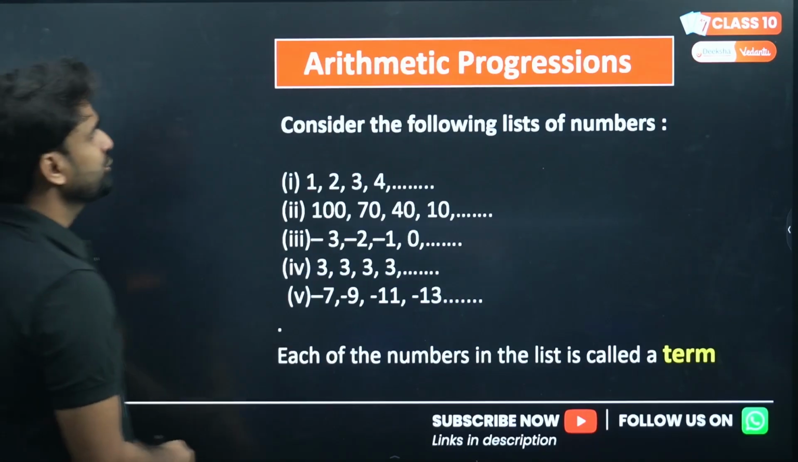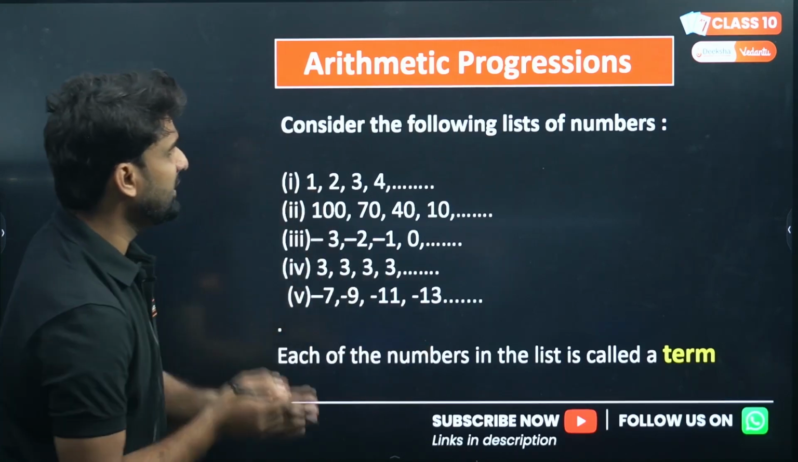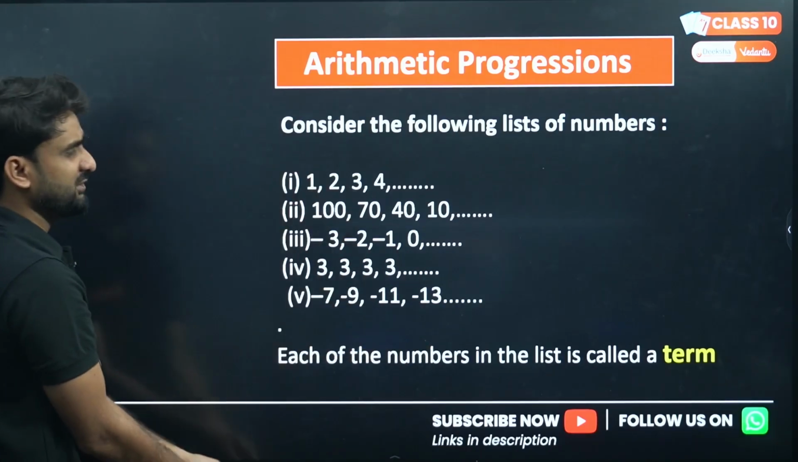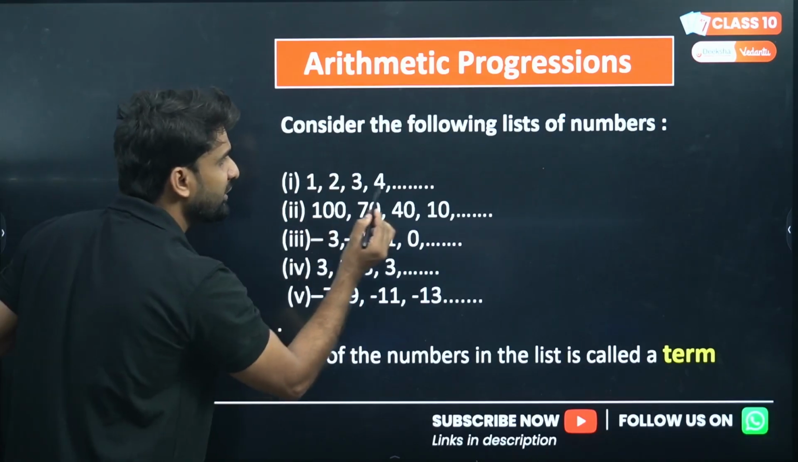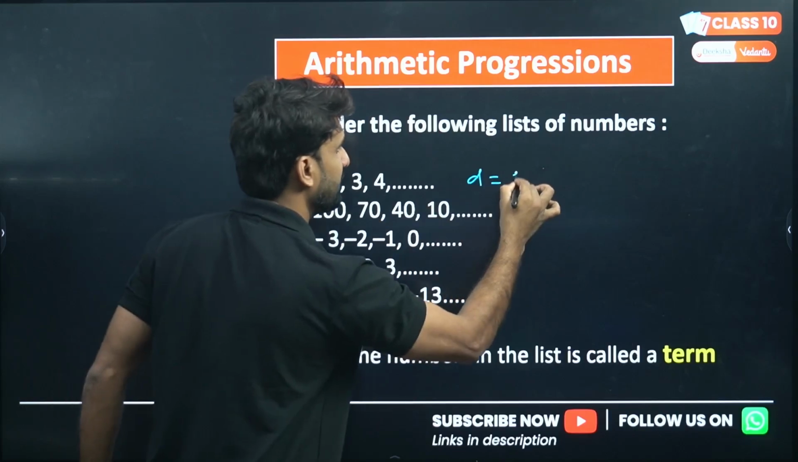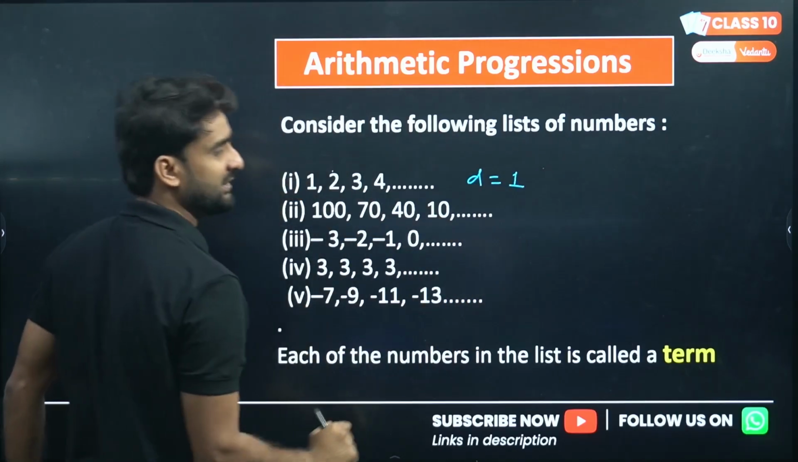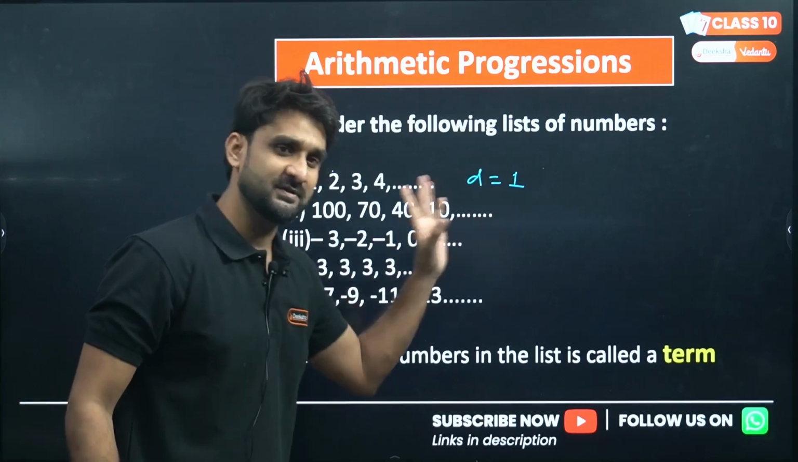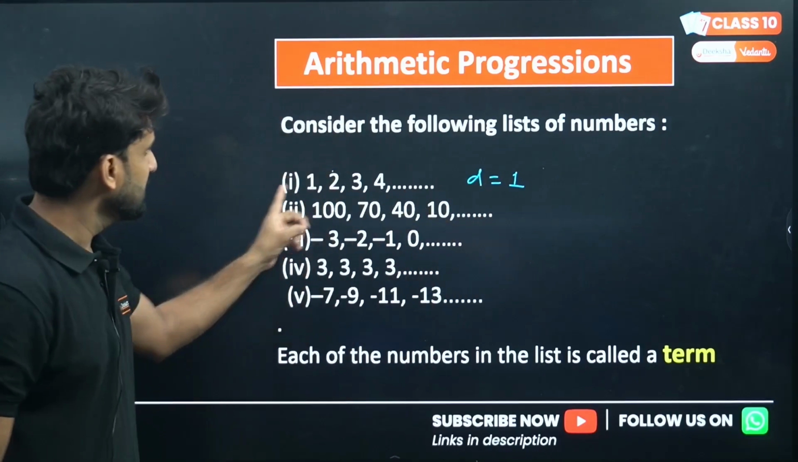Okay. So arithmetic progression, consider the following list of numbers. These are a few examples of arithmetic progression, like 1, 2, 3, 4. So what is the common difference here? 2 minus 1 is 1, or 3 minus 2 is the same 1, or 4 minus 3, again 1. So the common difference is 1 here. Clearly this is an AP.